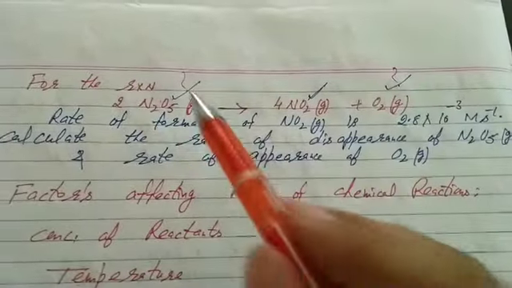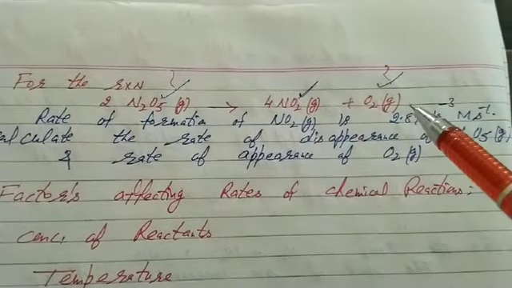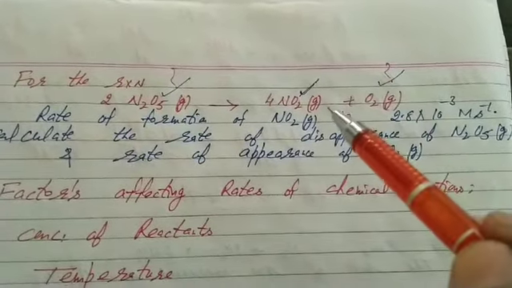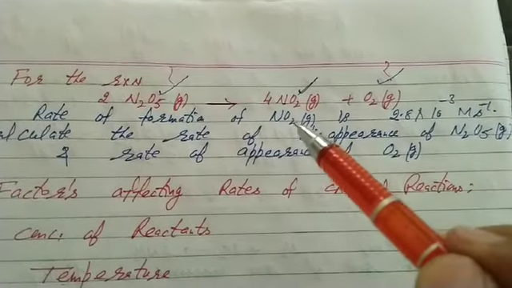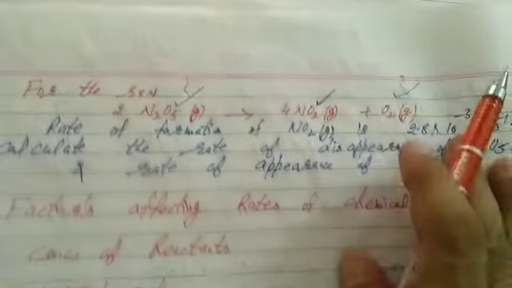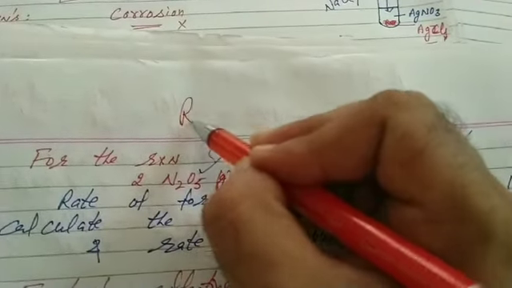We have to find the rate of disappearance of N2O5 and the rate of disappearance of O2. What is given? The rate of formation of NO2 is given, the rate of appearance of NO2. Again students, what's the trick? At first, write the rate of reaction